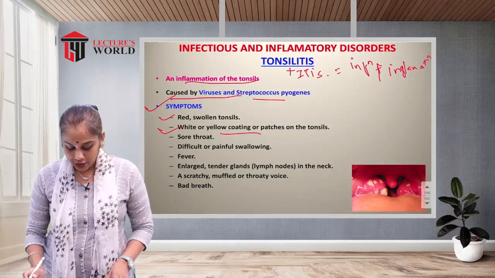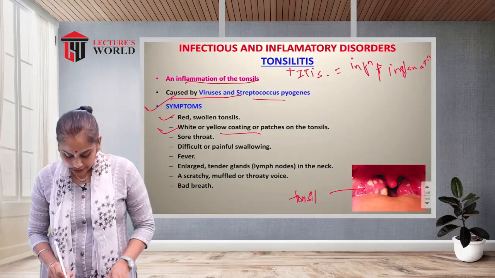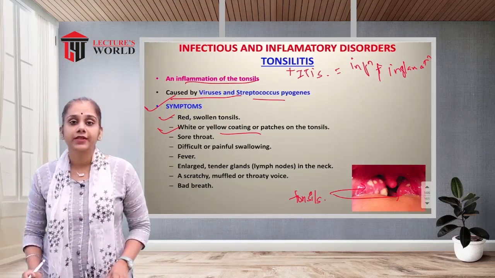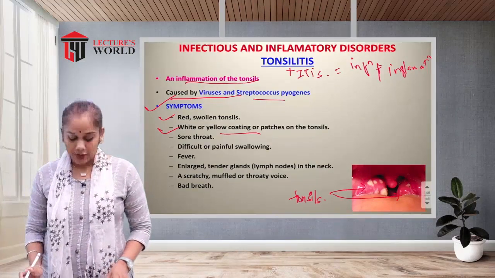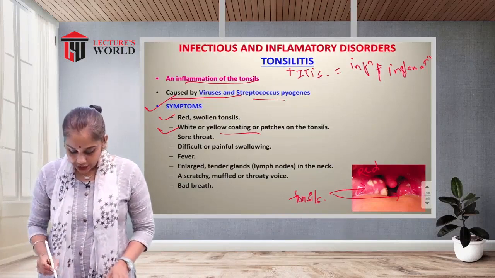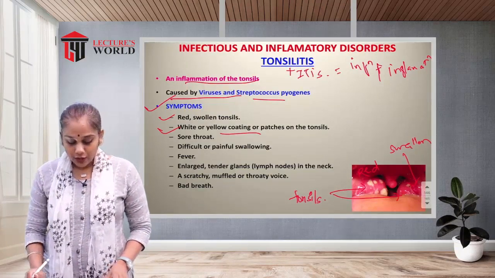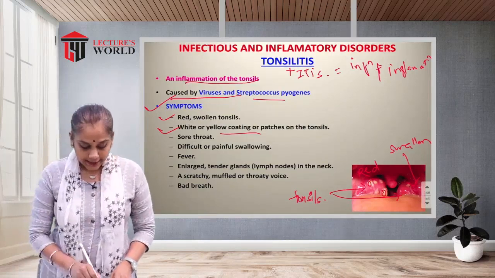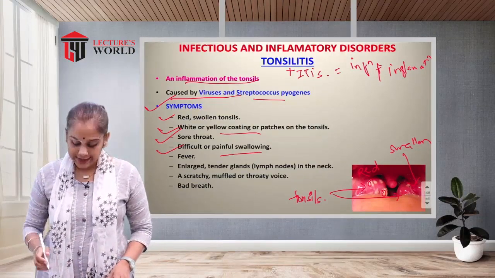You can see in the figure, these are the tonsils, and you can see how the infection or inflammation looks. See, it is red in color: red tonsils, swollen tonsils. Then white or yellow coating or patches on the tonsils; you can see the white patches over the tonsils. Then sore throat, then difficult or painful swallowing because of the inflammation of the tonsils.